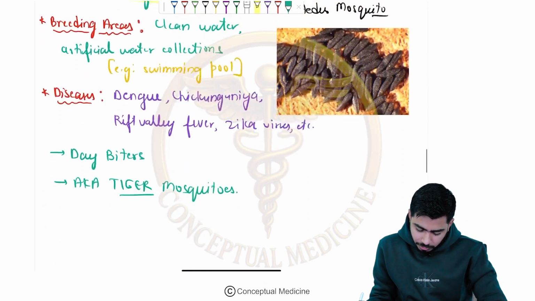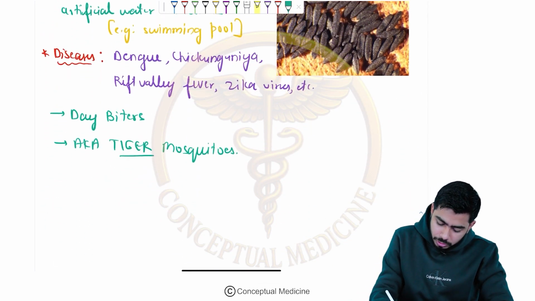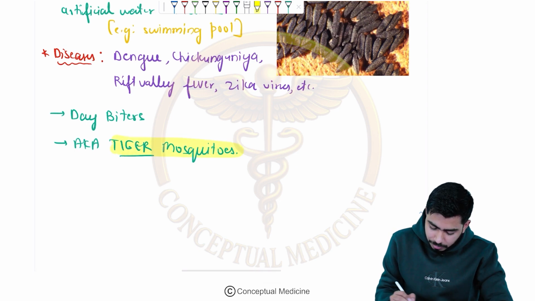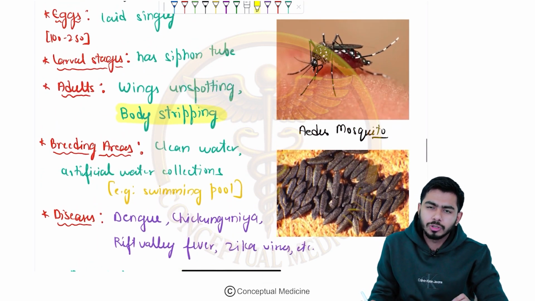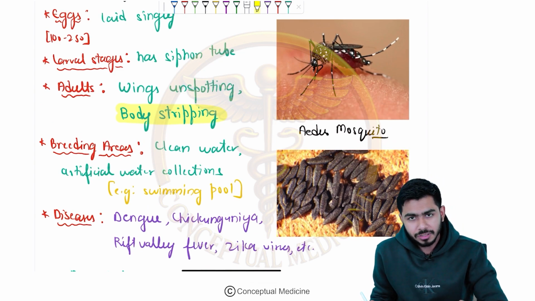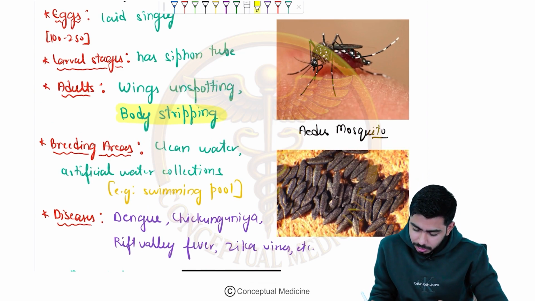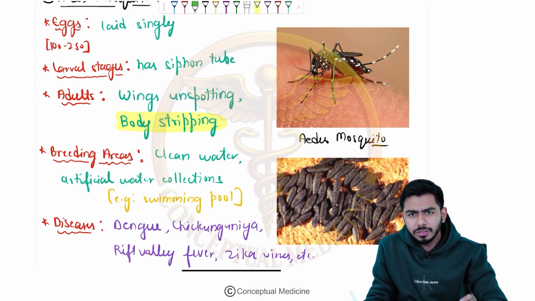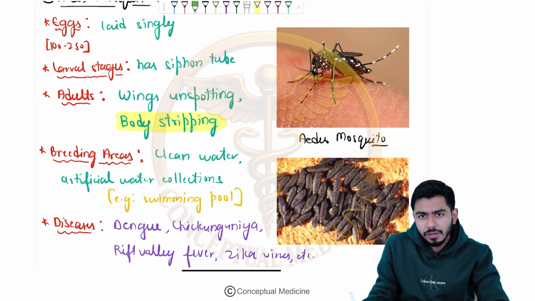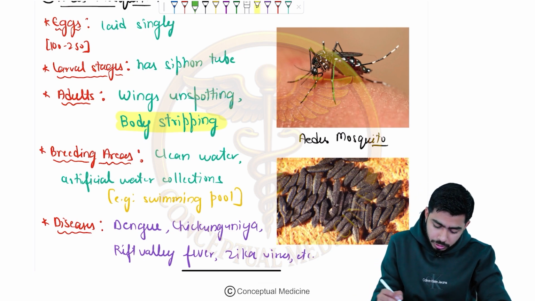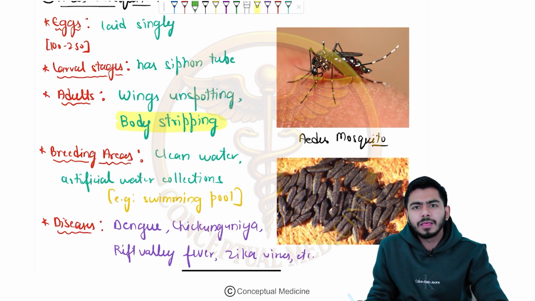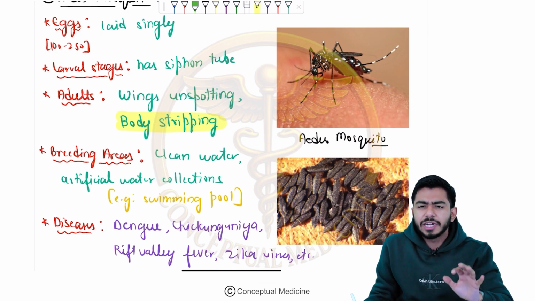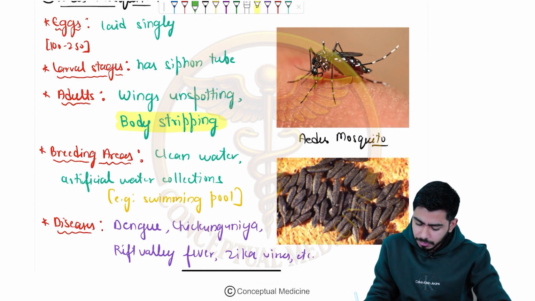Okay, fine guys. So they are also called the tiger mosquito. Why do they get this name? Because look at the appearance of this mosquito, very cool appearance, they are fearless, and a tiger is also fearless. Look at the legs of this particular mosquito, having striping on the body itself, a white and black pattern is seen on the legs. So it's a very different kind of mosquito. You can easily identify this mosquito in your exams as well if the image comes. So this is the Aedes mosquito.